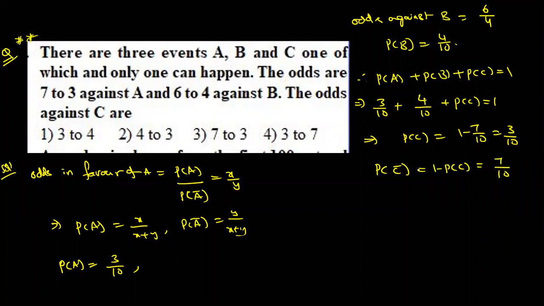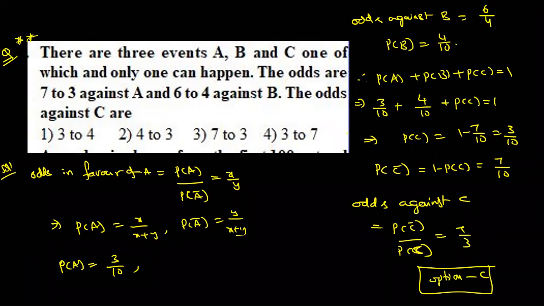See carefully. Am I correct now? Yes. So odds against C. What is the formula, anyone? That is P of C bar by P of C. So how much? 7 by 3. So the option is, please write down. Yes. Bhavan Kumar, absolutely correct. Charan, check it. Option C is coming. Option C, odds in favor means 3 to 7 is correct, but against means 7 to 3.